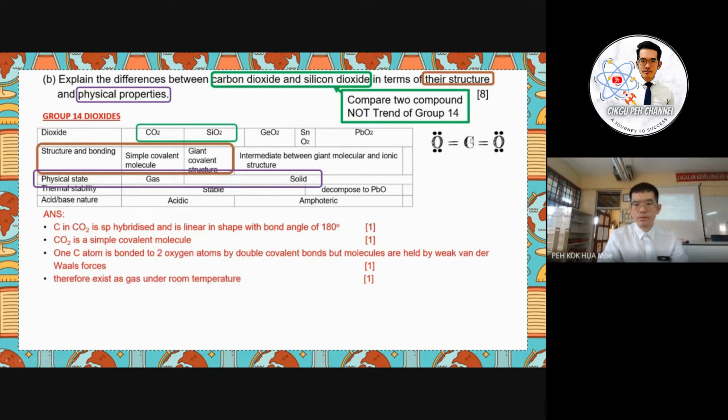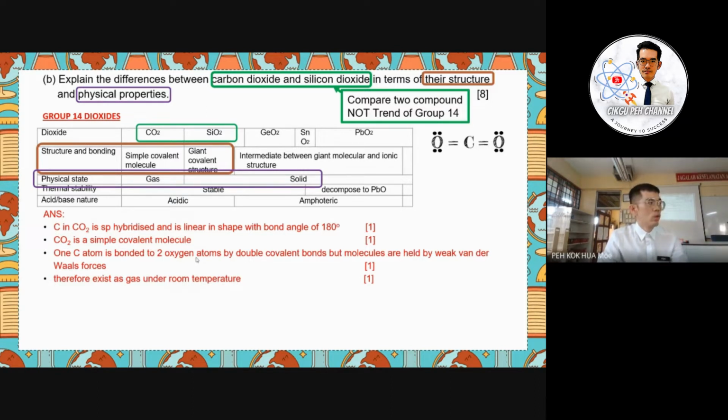One carbon will be bonded to 2 oxygen atoms by double covalent bond, but molecules are held by the weak van der Waals forces. So that's why the physical state for the carbon dioxide is gas. So therefore, it exists as gas under room temperature. Okay, so that means 2 marks will be for the structure and bonding discussion, and another 2 marks will be why the carbon dioxide exists in the gas. So we have to discuss that because it